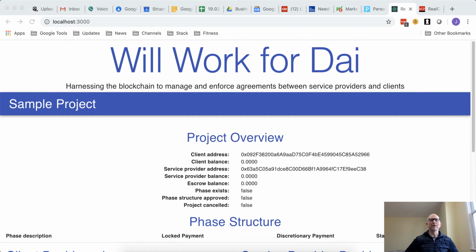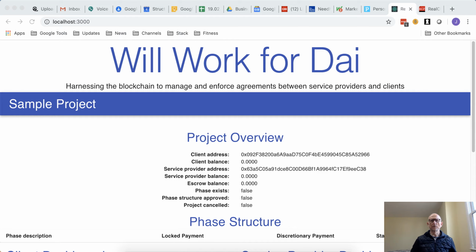The application enables the contractor and the client to define an agreement in less than a minute. The agreement can easily be subdivided into phases to reduce the risk to the two parties. Either party can cancel the contract, and in that case, the funds held by the contract are divided between the two parties according to the terms of the agreement. Let's take it for a spin.